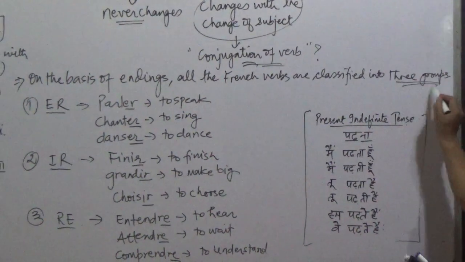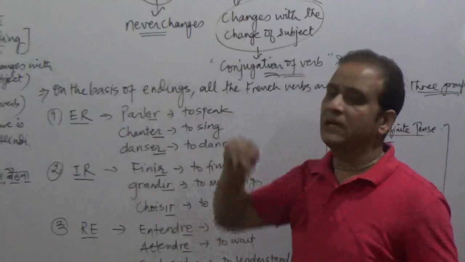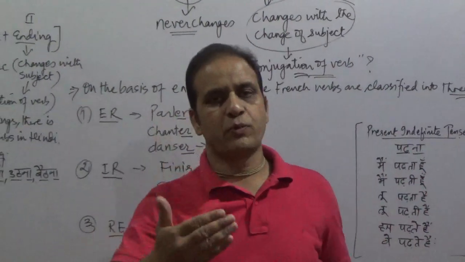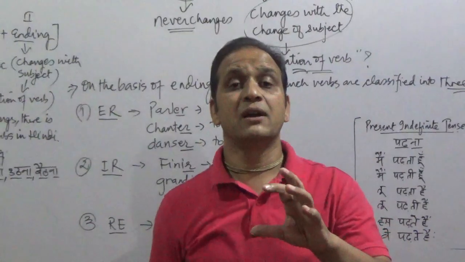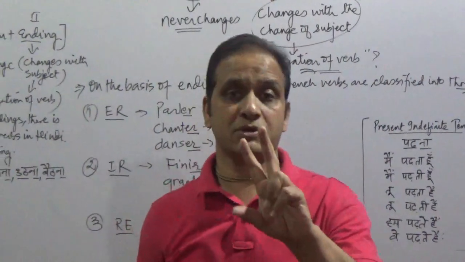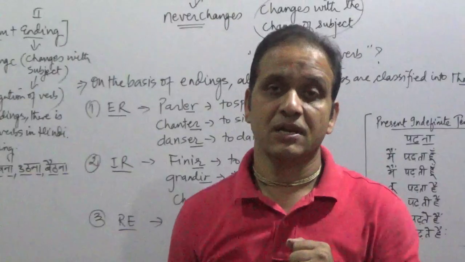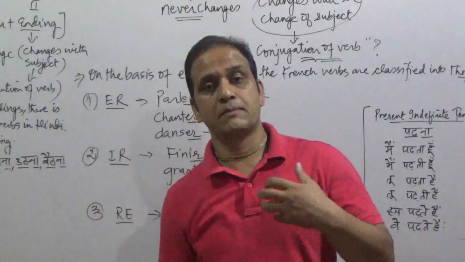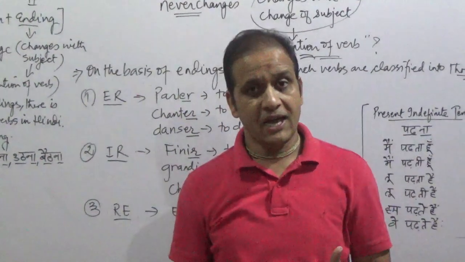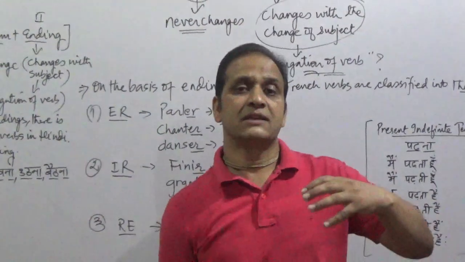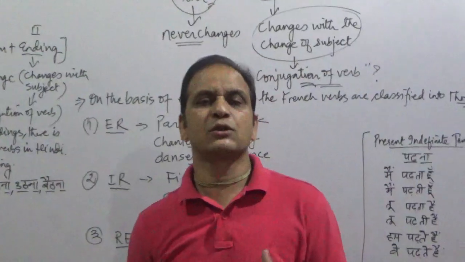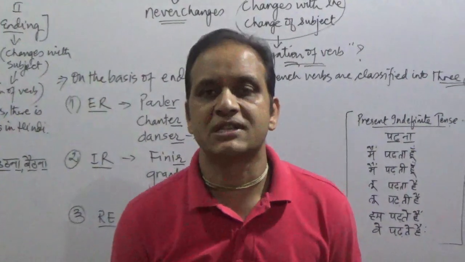As I have already told you, there are two parts, the stem part and the ending part. So on the basis of endings, there are three groups of French verbs. It means you will find some French verbs with one type of ending, and others with a different type of ending. So which are those endings? That is what we will study.